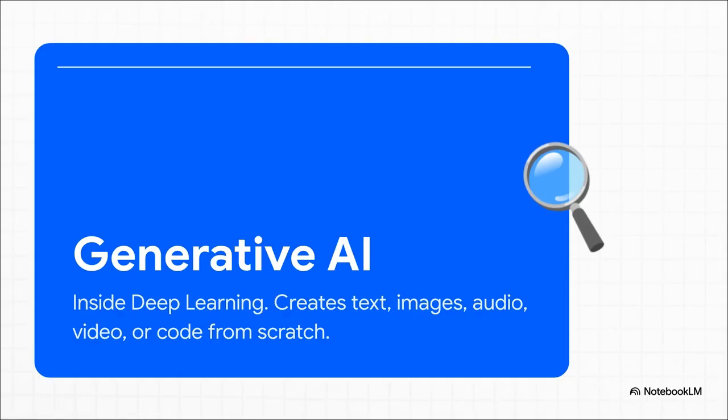GenAI sits inside deep learning. And here is the critical distinction you absolutely need to take away from this. Everything we talked about before this point, traditional ML, earlier deep learning, was primarily about recognition, prediction, and classification. Things like, is this a cat or a dog? Is this spam or not? But generative AI does something fundamentally different. It creates. It creates entirely new text, images, audio, video, and code from scratch.